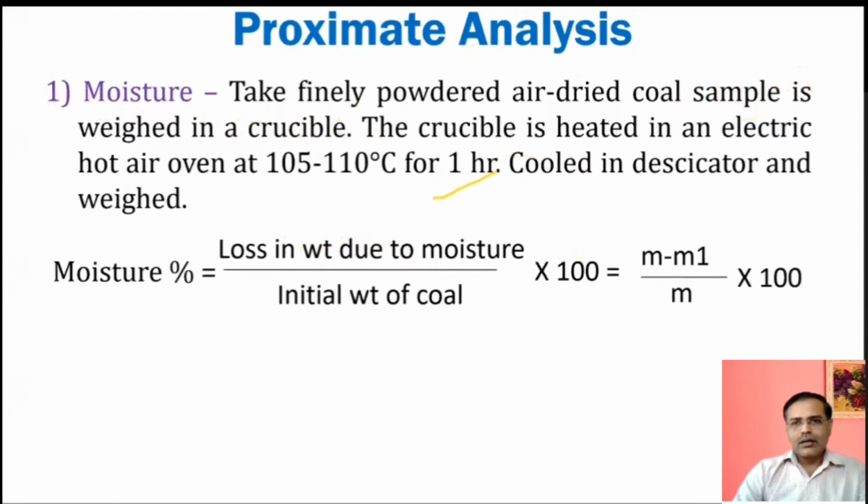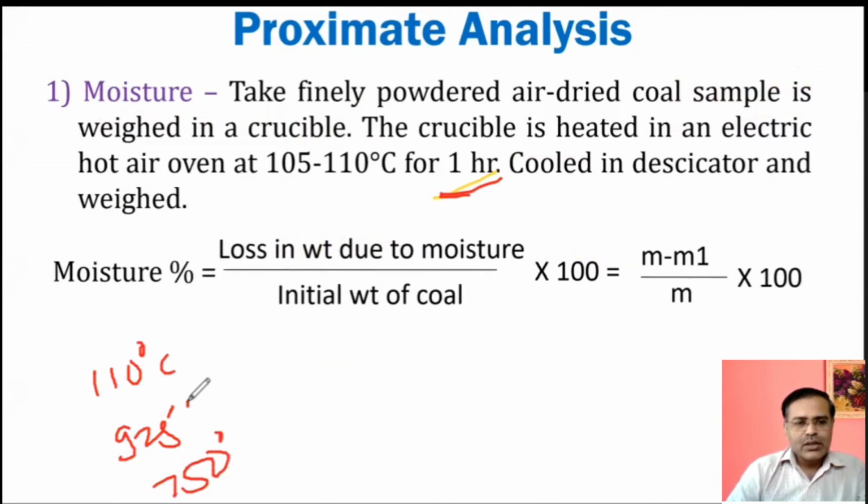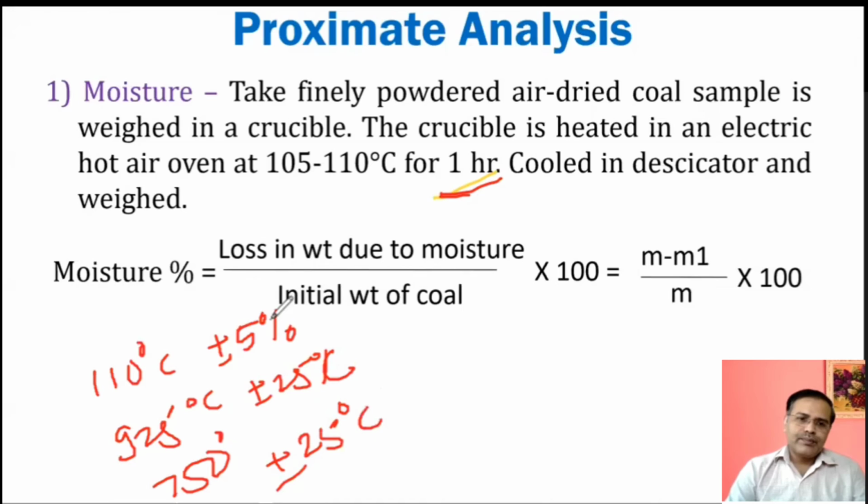Okay. Here you should remember it as 1 hour. Remember that whatever temperatures I have mentioned, the first temperature was 110 degrees Celsius, the second was 925 degrees Celsius, and the last was 750 degrees Celsius. So here plus minus 5 degrees Celsius is okay. Here plus minus 25 degrees Celsius is okay, and here also plus minus 25 degrees Celsius. Okay. So those can be the temperatures.